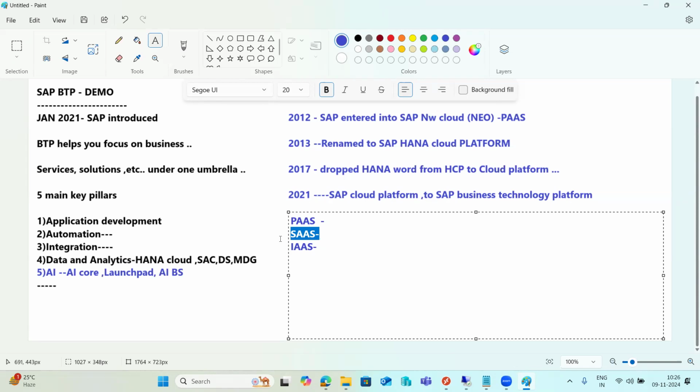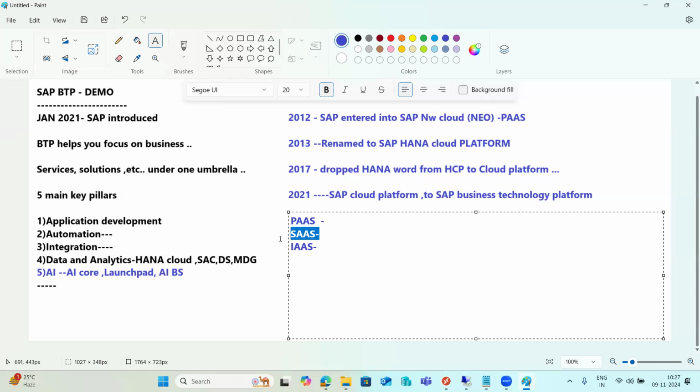And also, what is the IaaS, infrastructure as a service? Infrastructure means renting a computer in the cloud. What is the infrastructure? CPU, hardware, memory, and the network. All those things come under infrastructure.